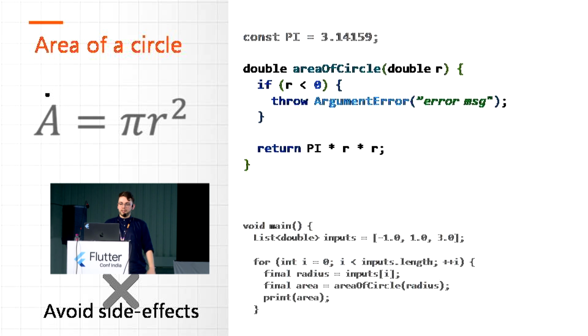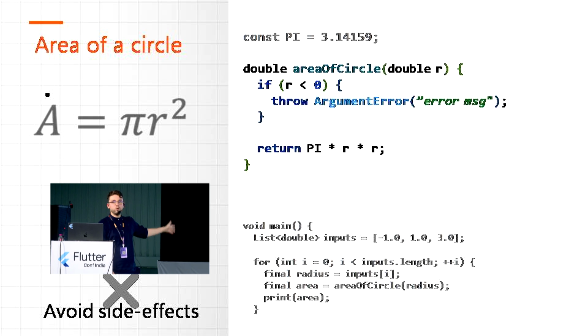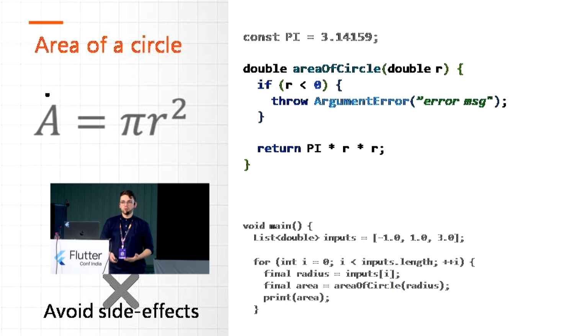But the issue with that, if we are checking the type of our function, is that no one else is notified that if they want to reuse this function, it can also throw an exception. Unfortunately, in the Dart language, we cannot specify explicitly that a function can return or throw, a function which can cause multiple side effects in our application.